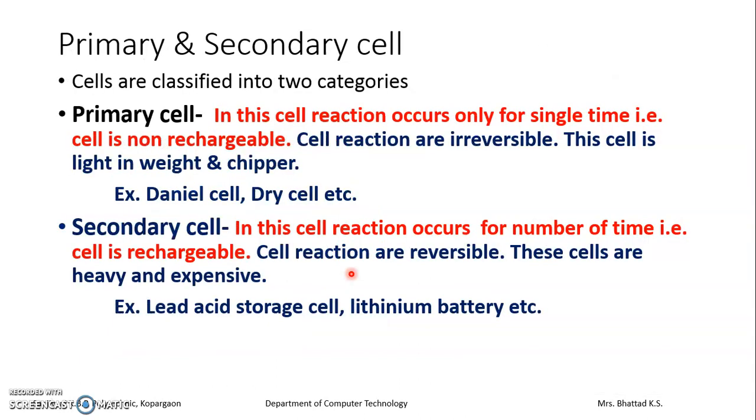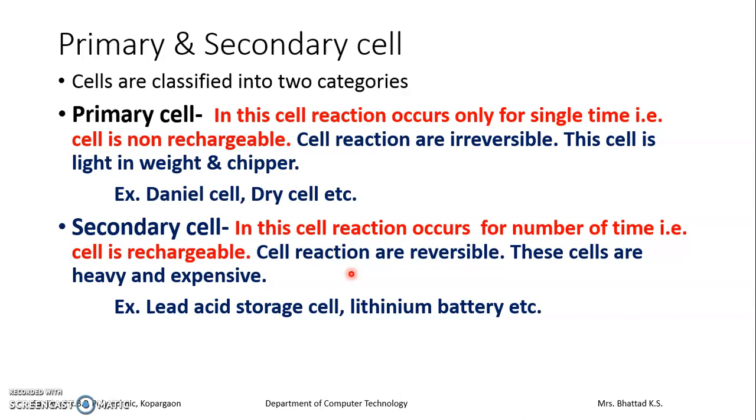Now we are moving to the very last topic of electrochemistry, that is types of cell and examples for each type. There are two types of cell depending upon their use as well as the reaction followed by them. They are primary cell and secondary cell. Their names themselves indicate what they are.